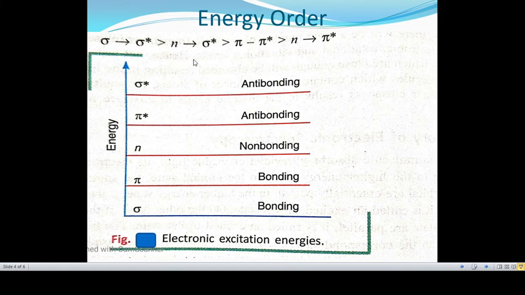The energy required for various transitions obeys the following order. Sigma to sigma star is greater than n to sigma star, which is greater than pi to pi star, which is greater than n to pi star transition. Highest energy is required for sigma to sigma star transition and least energy for the n to pi star transition.